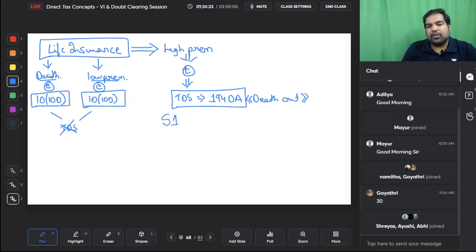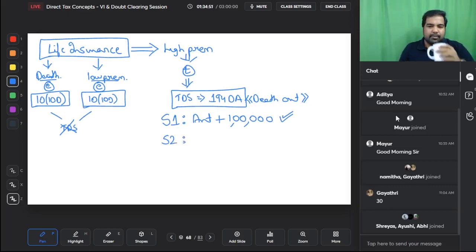In this, there is a particular step. First, TDS will apply only if the amount received is more than 1 lakh rupees. So if the amount received is 90,000, then even if it's taxable, there will be no TDS. So TDS is first step only if the amount is more than 1 lakh rupees. That is the first step. And second step is you need to calculate the net amount. What is the net amount? The amount that you received less the premiums that you've paid.